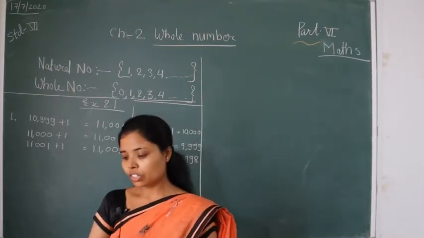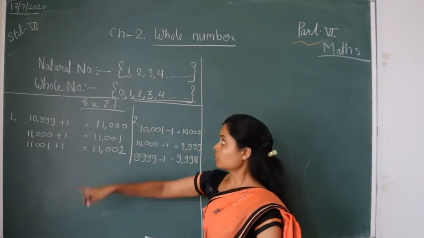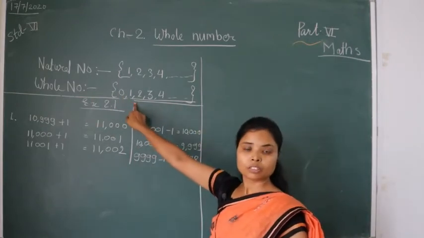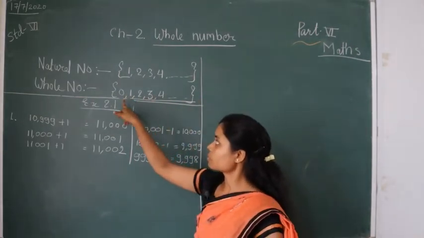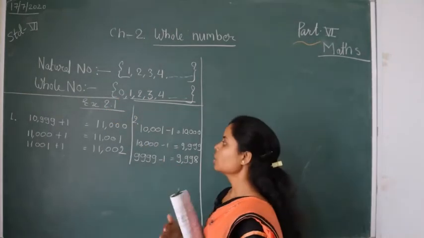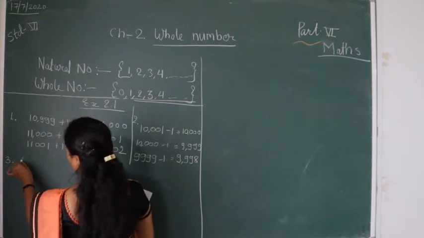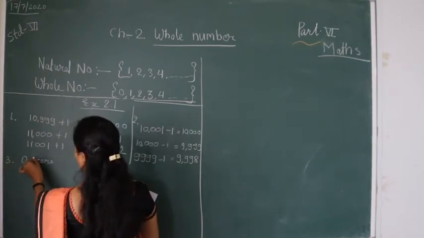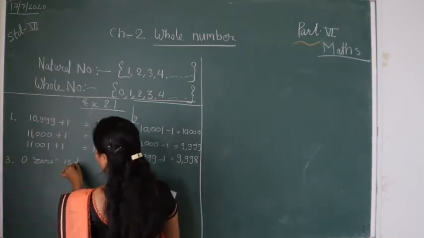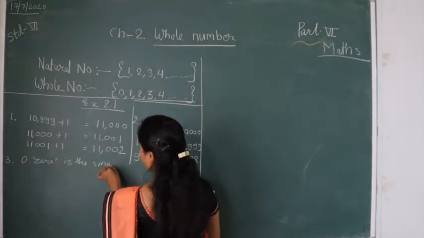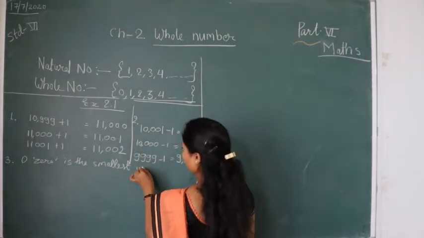And then, which is the smallest whole number? Look in this group. Which is the smallest whole number? This is 0. So 0 is the smallest whole number.